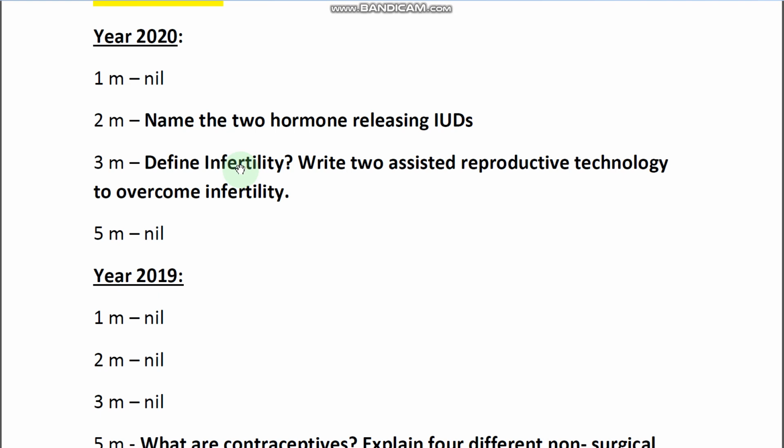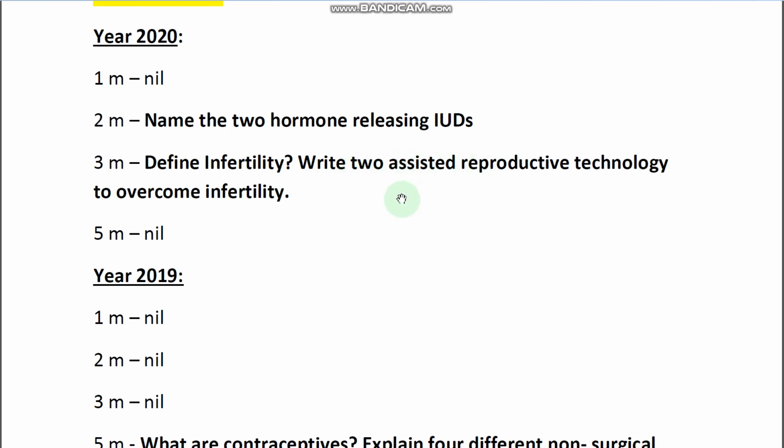We discussed different types of ART methods: IVF and ET, IUT, ZIFT, GIFT, IUI, AI, ICSI. These are all different types of ART methods. You can write any 2 of them.